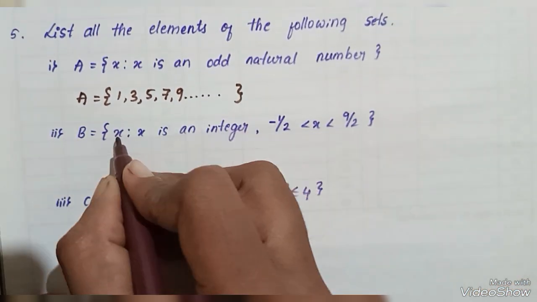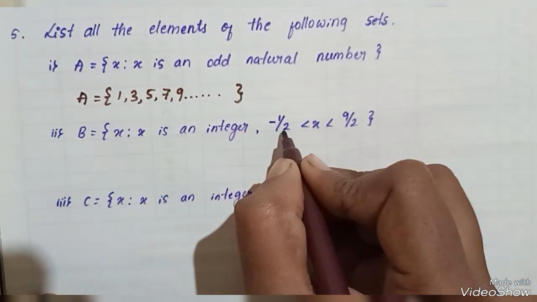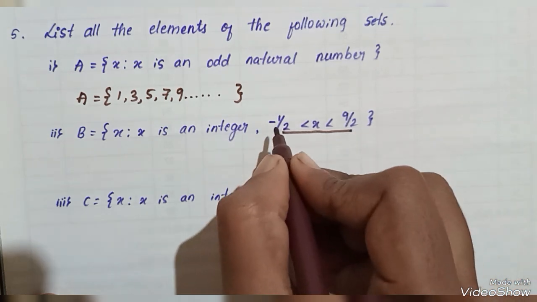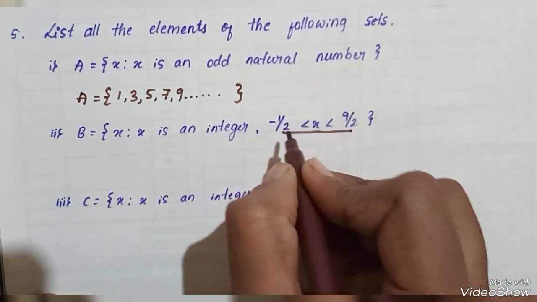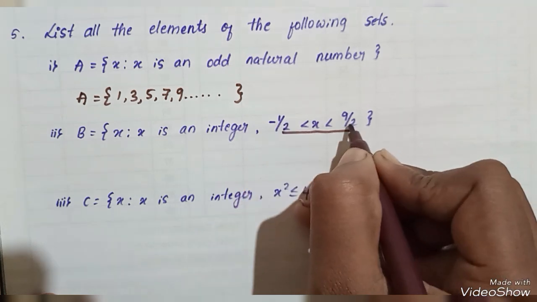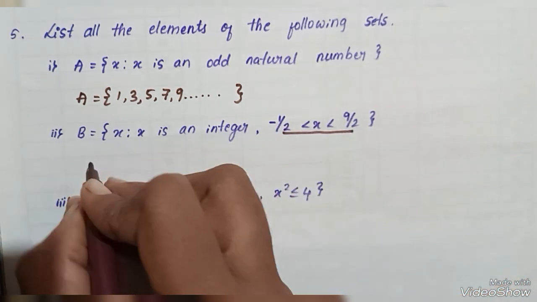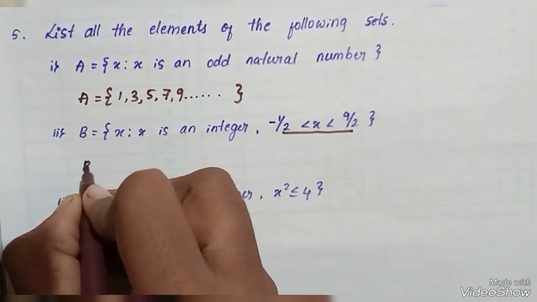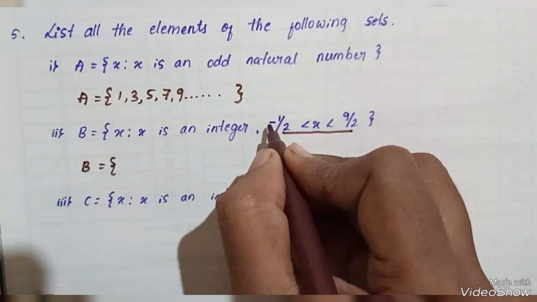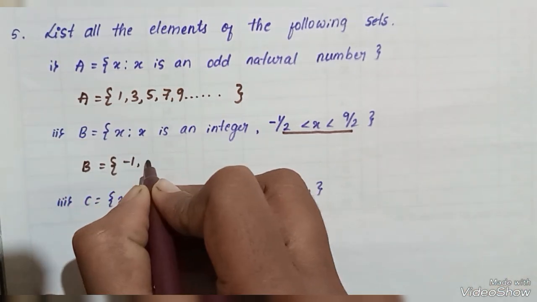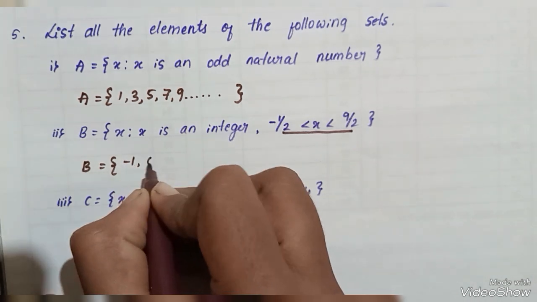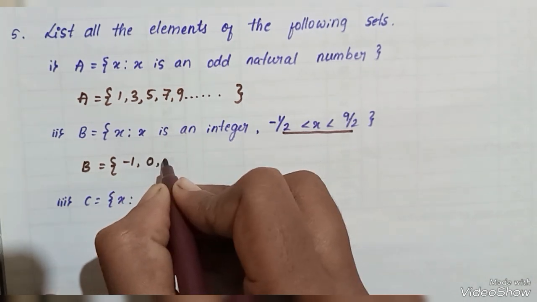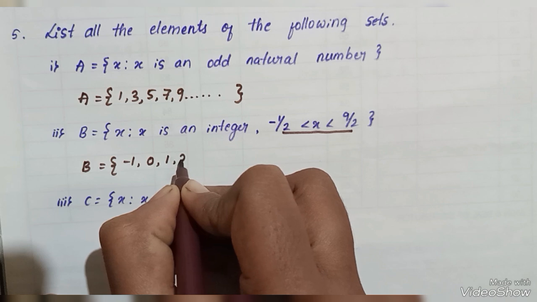Here x is an integer. Here there is a condition, the numbers from -1 divided by 2 to 9 by 2. Here we have to first neglect the division by 2 on both sides, so I write the elements from -1 to 9. Here -1, 0, next 1, 2.